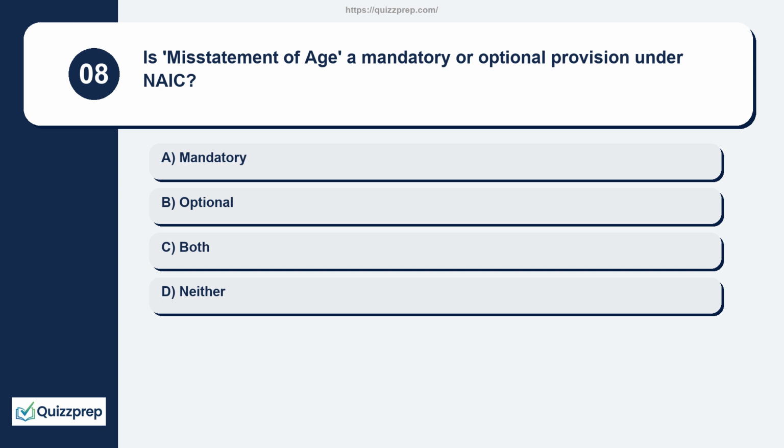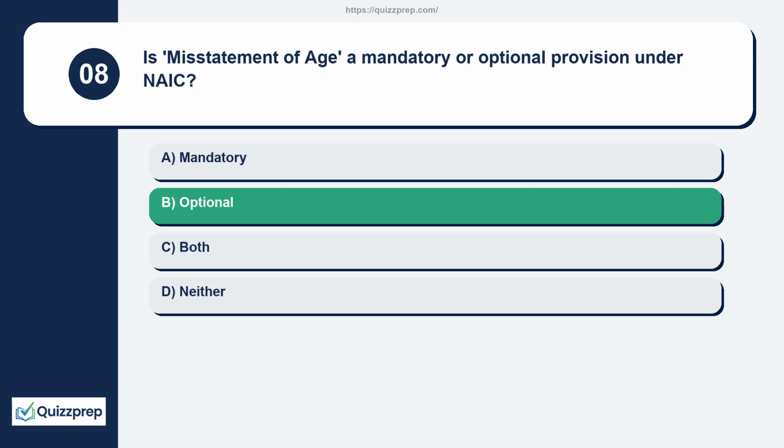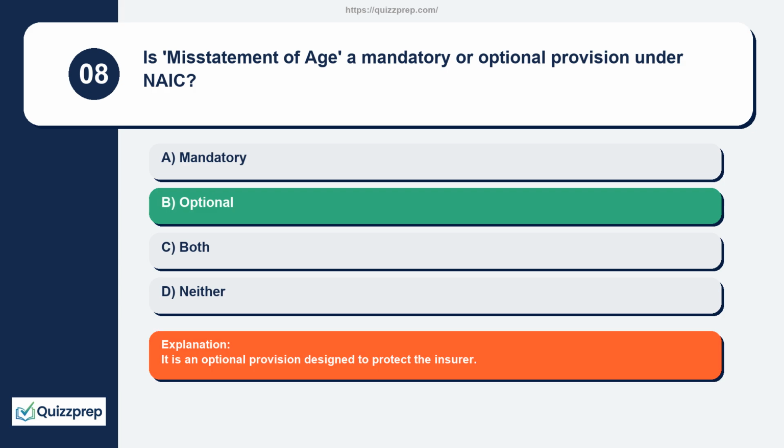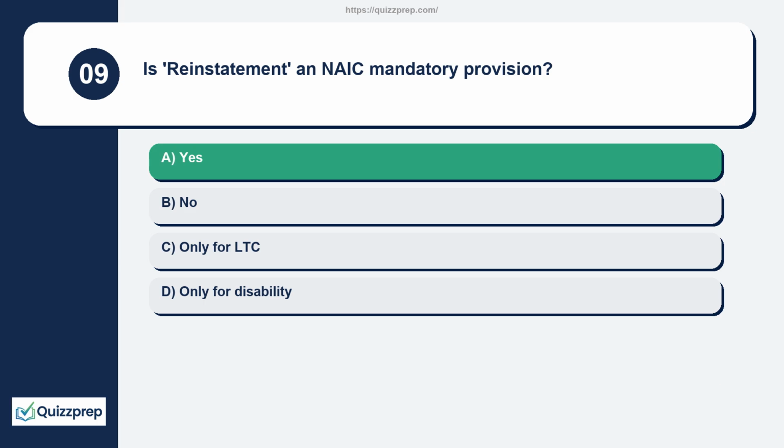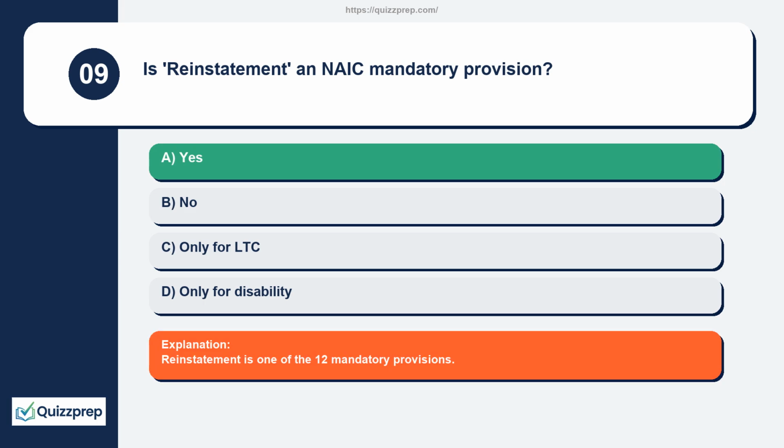Question 8. Is Misstatement of Age a mandatory or optional provision under NAIC? Mandatory. Optional. Both. Neither. It is an optional provision designed to protect the insurer. Question 9. Is reinstatement an NAIC mandatory provision? Yes. No. Only for LTC. Only for disability. Reinstatement is one of the 12 mandatory provisions.